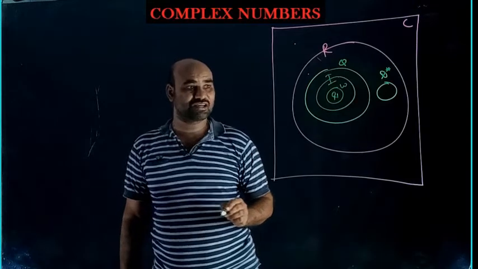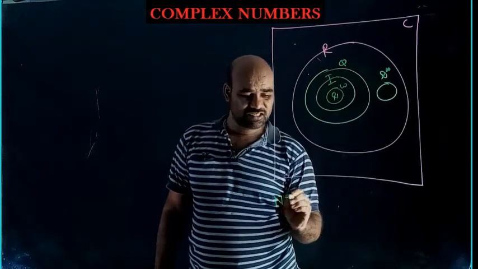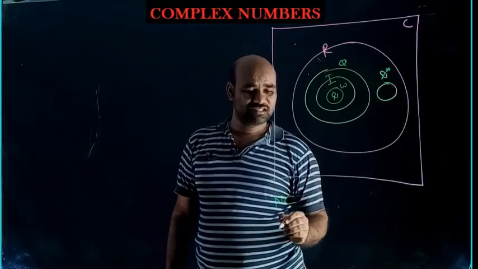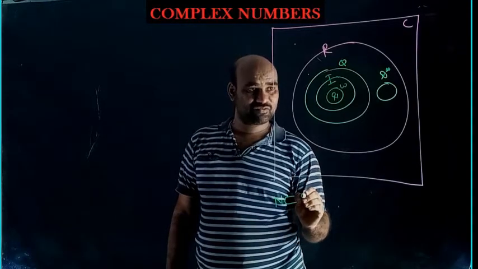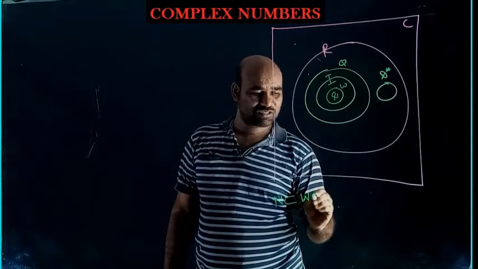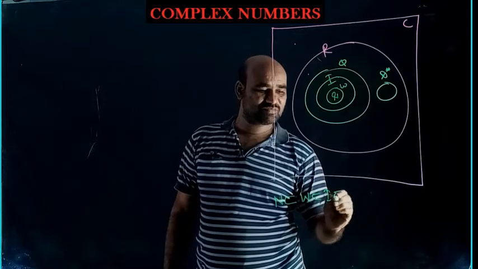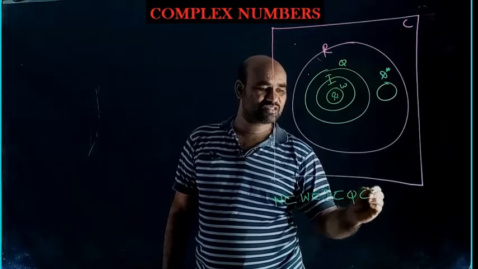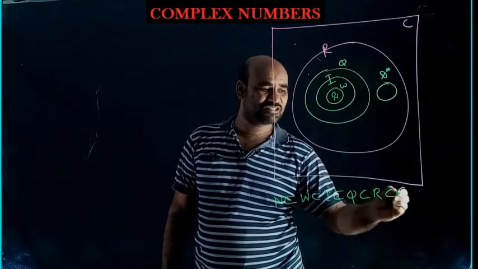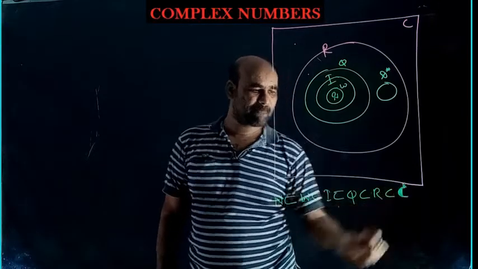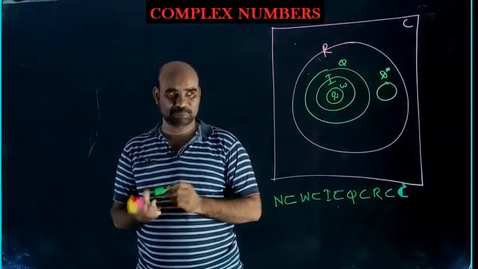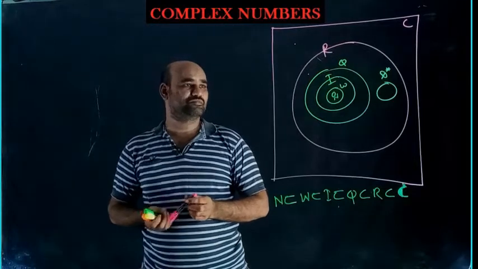Okay, so what is the conclusion here? N is a subset of W, W is a subset of I, I is a subset of Q, Q is a subset of R, R is a subset of C, complex numbers.